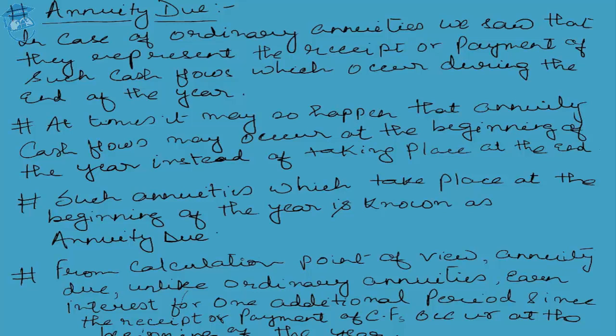So if the annuity due is meant to take place for the next 5 years, the interest will be earned for the entire first year, the entire second year, the entire third year, the entire fourth year, as well as the entire fifth year. Now, once again, let's have a look at this. From calculation point of view, annuity due, unlike ordinary annuities, earns interest for one additional period since the receipt or payment of cash flows occurs at the beginning of the year.